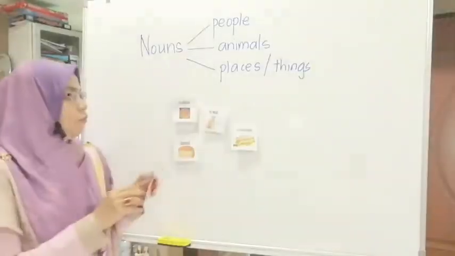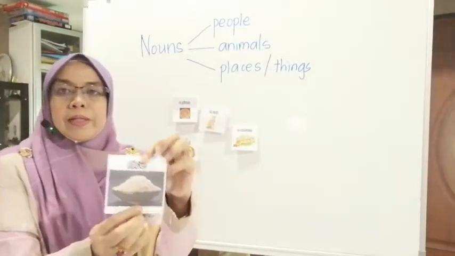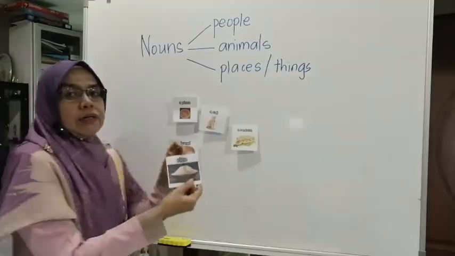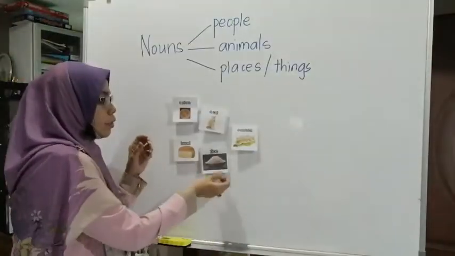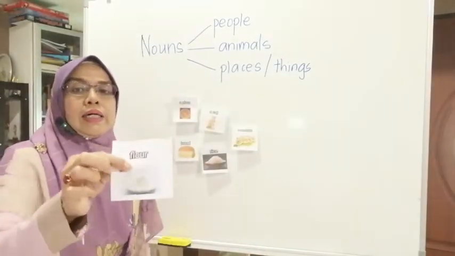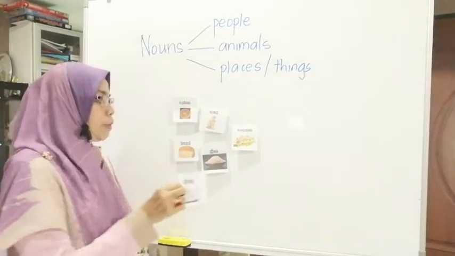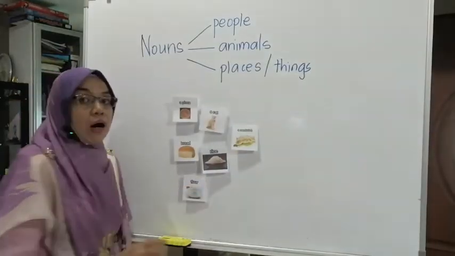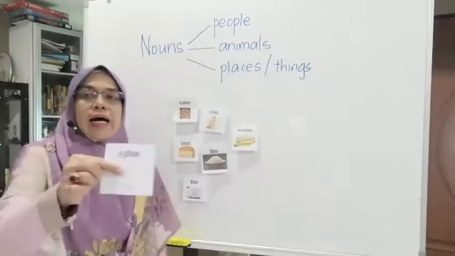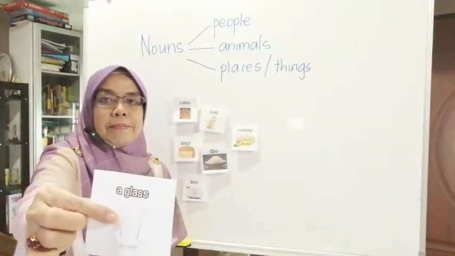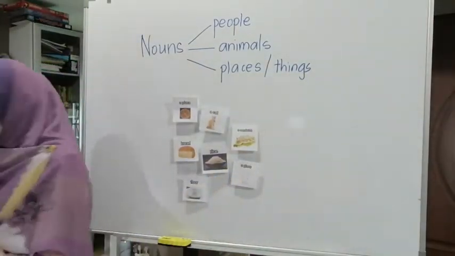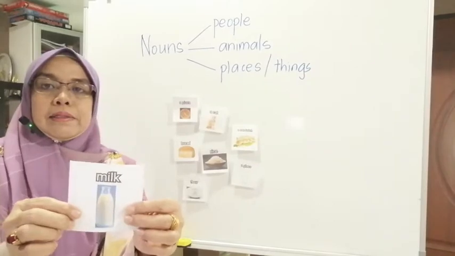Okay, we have flour, or some people call it rice. It is rice in a bowl. And also flour, which some people call flour. And then we have a glass here, a picture of a glass, and milk.